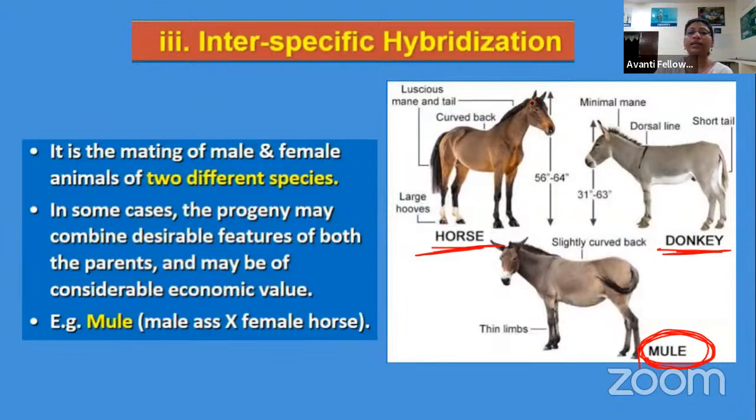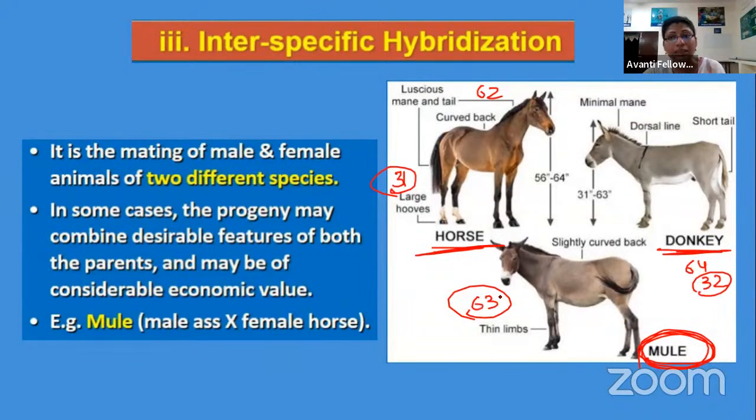Why does it remain sterile? The horse contains 62 chromosomes. The donkey contains 64. After halving, they will produce 31 and 32. So when 31 and 32 combine, they will get 63 chromosomes, which cannot be halved in future, right? So this is how the hybrid which we produce during interspecific hybridization always remains sterile, right?